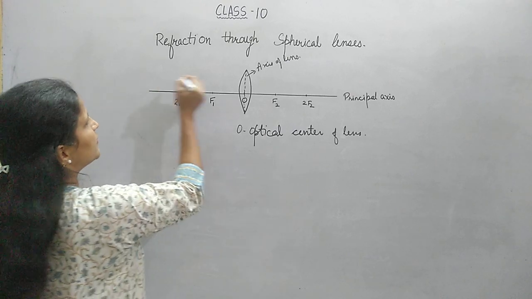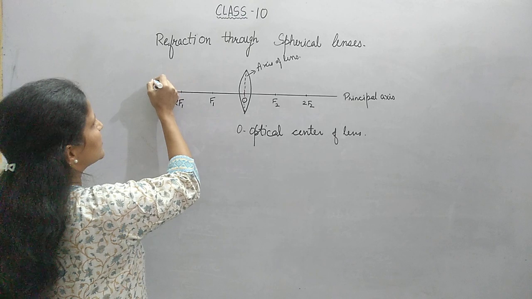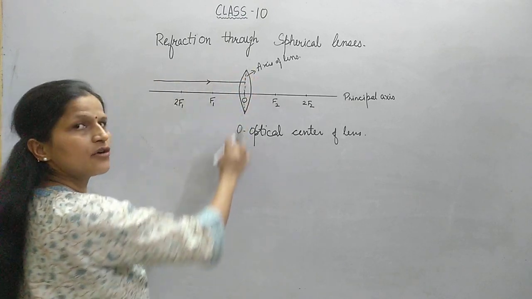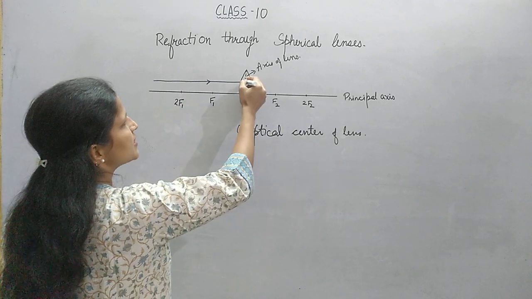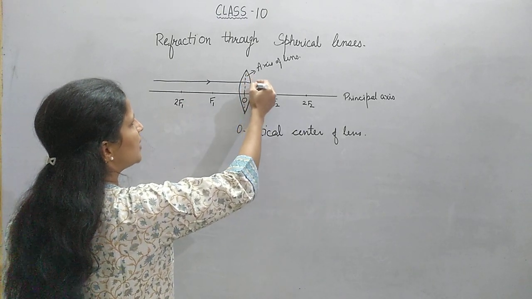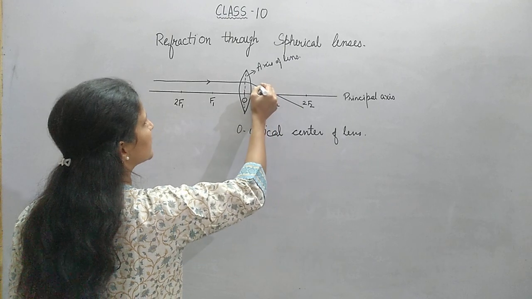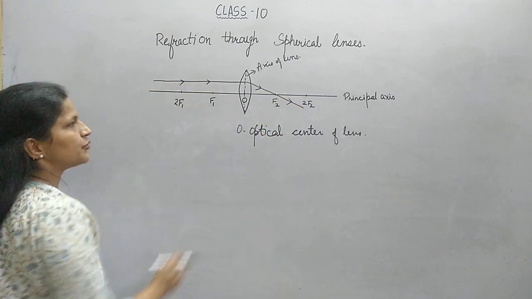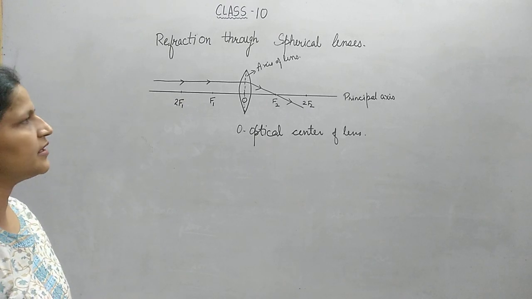Now, the first rule is that suppose there is a ray coming parallel to the principal axis falling on the convex lens, it passes through the point F2. It deviates in such a way that it passes through F2. This is rule number 1.